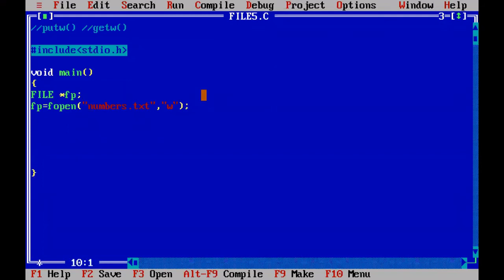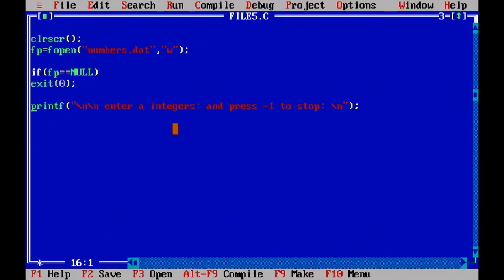Now check whether the file is opened or not. How to check? If fp is double equal to NULL, that means the file is not open. Then you will execute the exit(0) function and the program is terminated. If the fopen function created the numbers.txt file in writing mode successfully, then it does not return a NULL pointer to fp. If fp is not NULL, this condition is false, so exit(0) won't be executed.